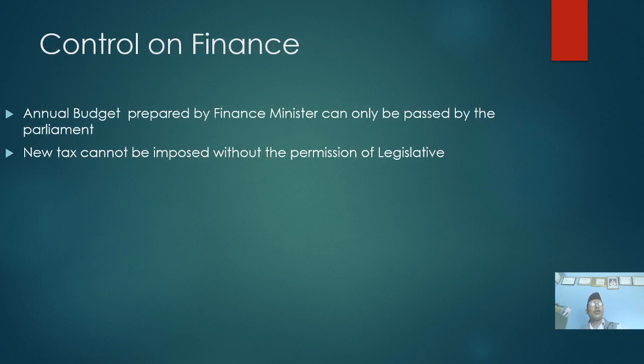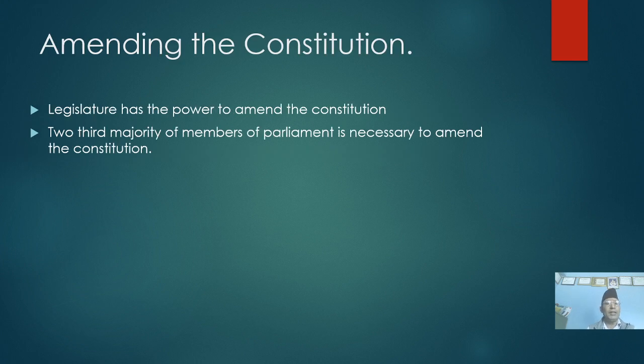Control of finance. How does the legislature control the finance? Well, the annual budget is prepared by the finance minister, and that can only be passed by the parliament. And the next point is that a new tax cannot be imposed without the permission of the legislature. That's why it also controls the finance.